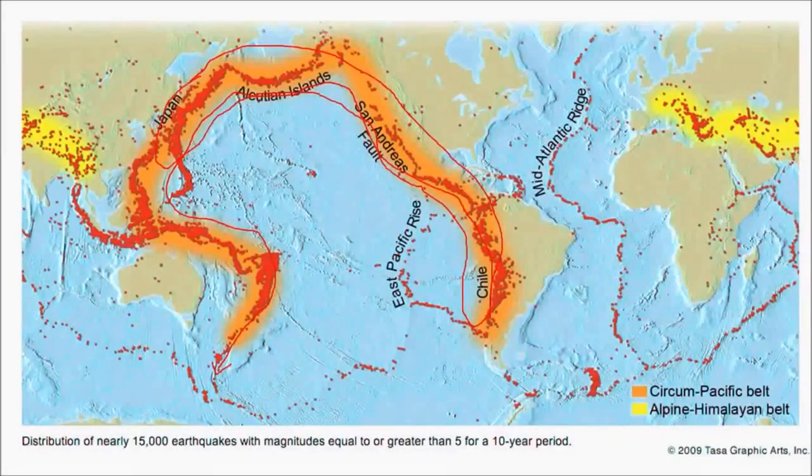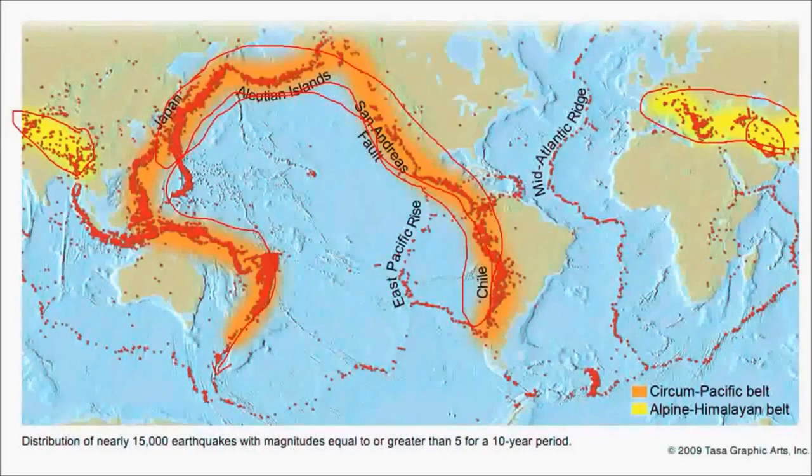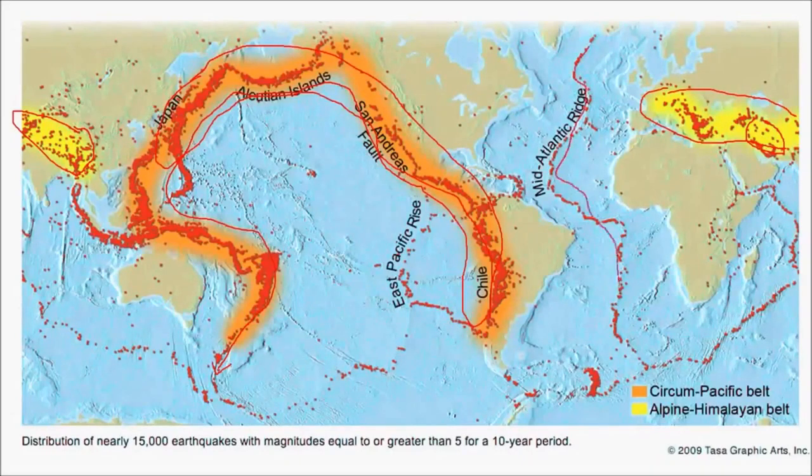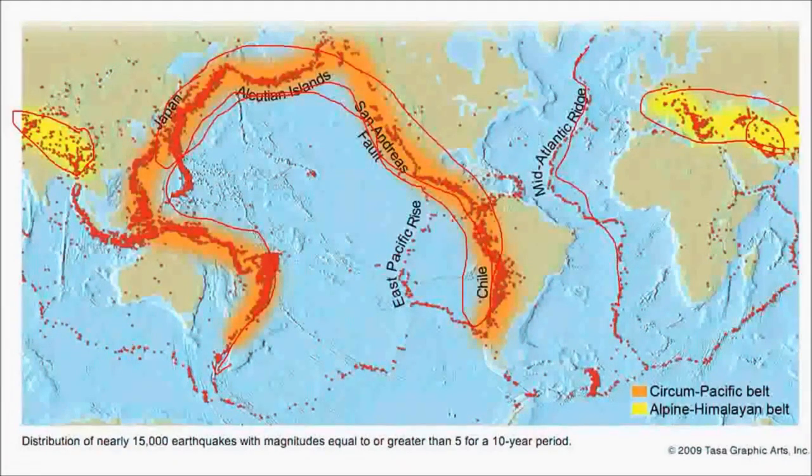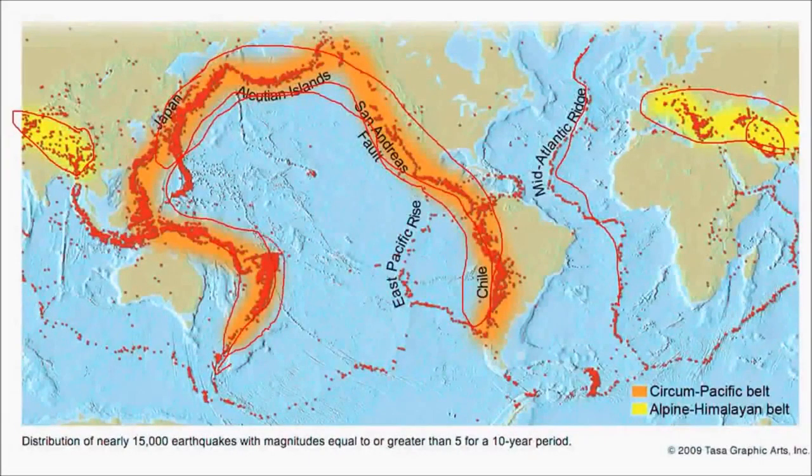Other important regions are the alpine mountain system, which consists of the Alps and the mountains in Iran, Iraq, etc., and also most importantly the Himalayan mountains. For example, the earthquake that took place in Nepal this year is one example of this kind of earthquake, that is, earthquakes formed in the alpine mountain systems. And earthquakes are also observed at the mid-oceanic ridges where there is constant outflow of volcanic magma. And the Tonga belt, which is a direct result of interaction between the Indo-Australian and Pacific plate, is also a hotbed of earthquakes.